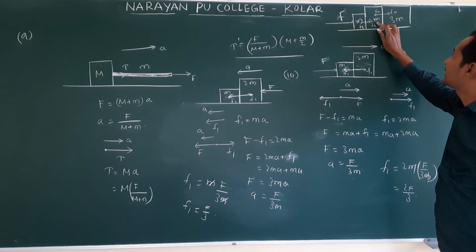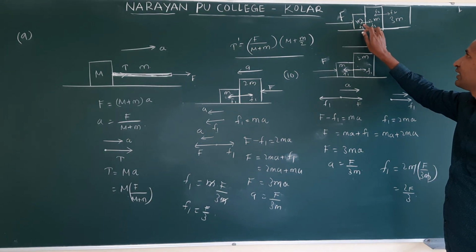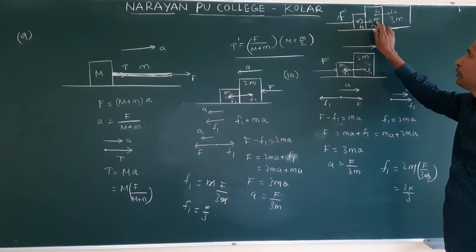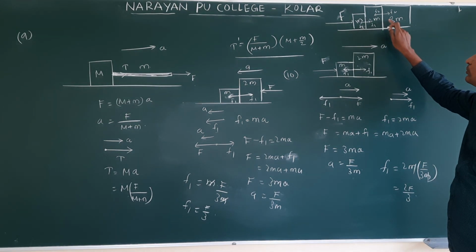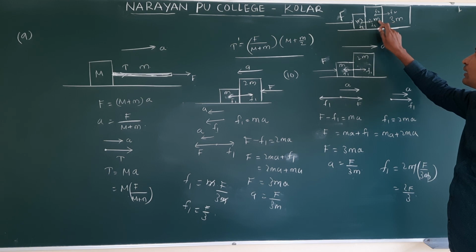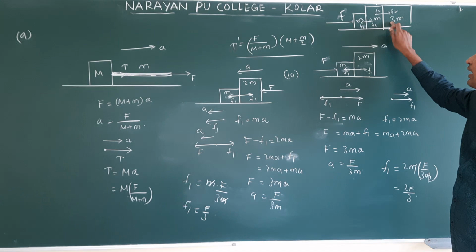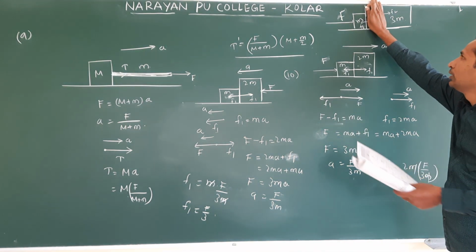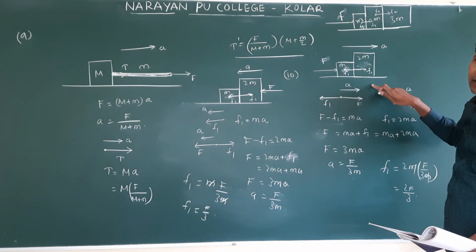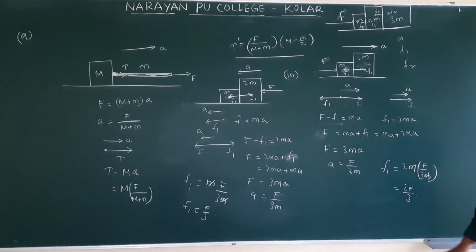And this is small f2 because their masses are different. Understand? Whatever normal reaction is developed between m and 2m is not the same as the reaction between 2m and 3m. So individually see the object and draw the free body diagram. Take the acceleration direction and frame it. Calculate A, calculate F1, calculate F2. You follow the same method.